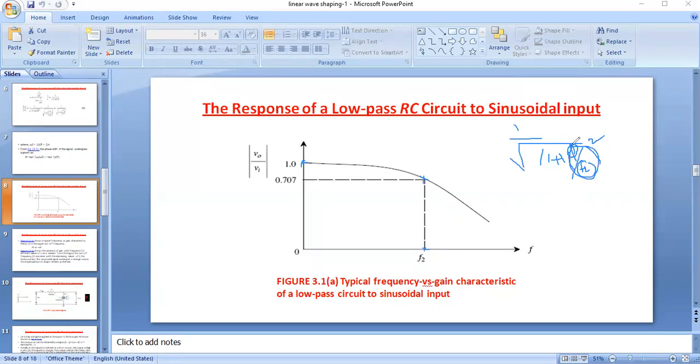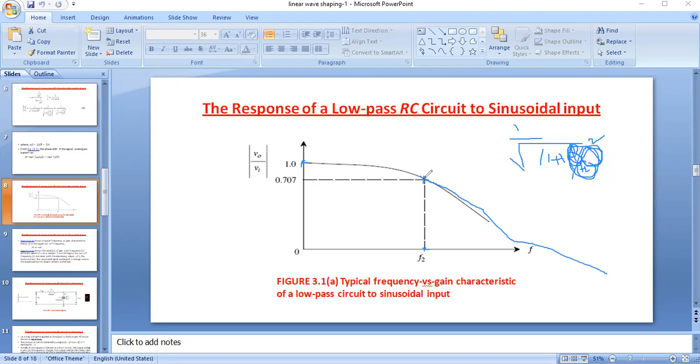Next, the frequencies increase greater than F2. Here I'm assuming the ideal condition. For example, if the frequency is very much greater than F2, I'm assuming infinite. Anything divided by infinite is 0. If the denominator is very high, the magnitude will decrease like this, and at infinite frequency it reaches 0.